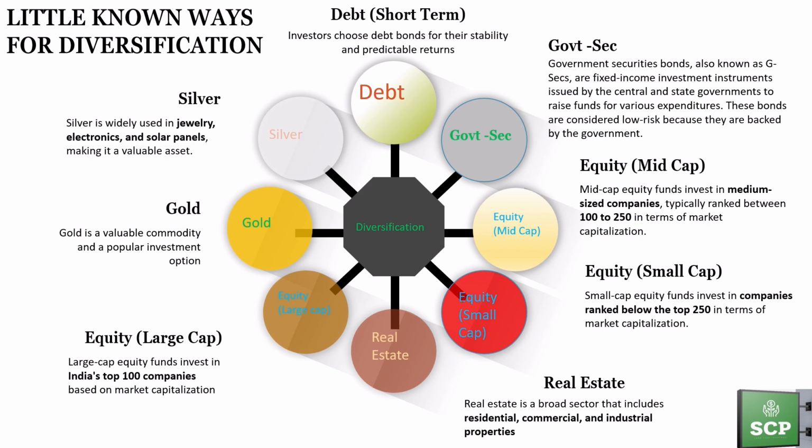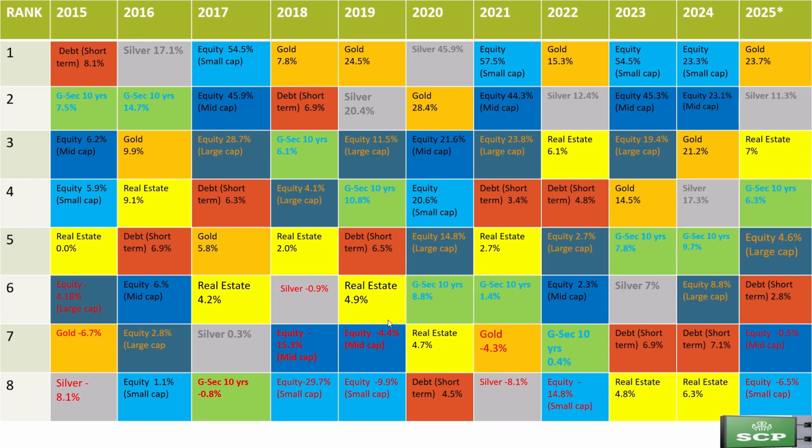So, it's important to spread your bets. Now, let's see the past 11 years of returns for these asset classes. Welcome to Trend Map, your quick visual guide to the performance of 8 investment segments. We present an 11 years performance tracker of various asset classes. The annual returns are ranked for multiple asset classes across equity, debt, precious metal, and real estate. This map shows that no single asset class remains supreme. Hence, diversification helps you.